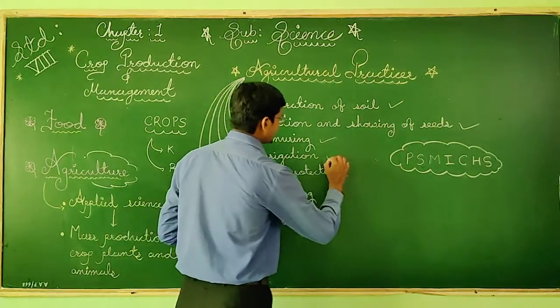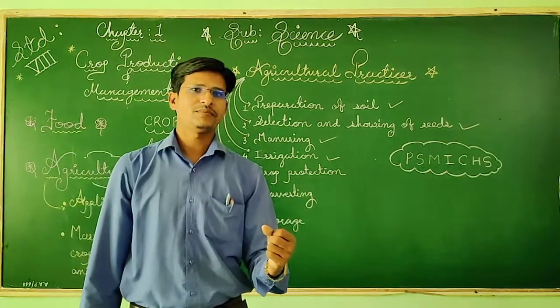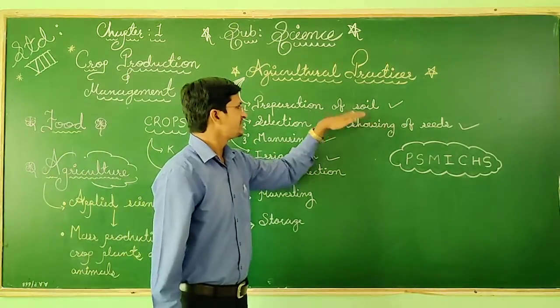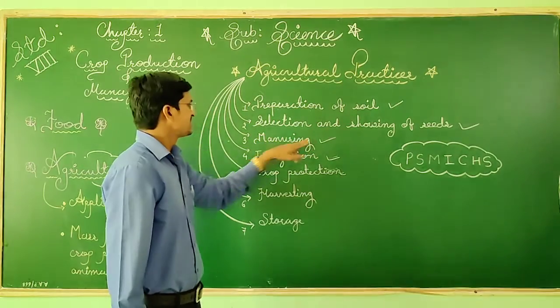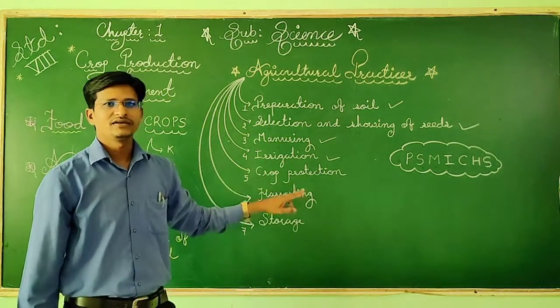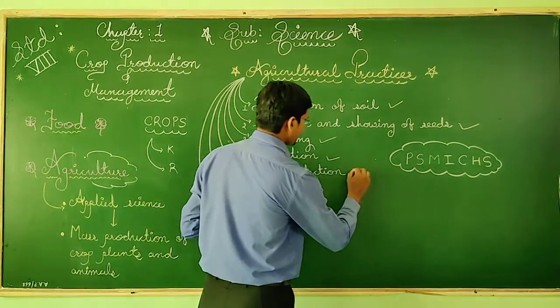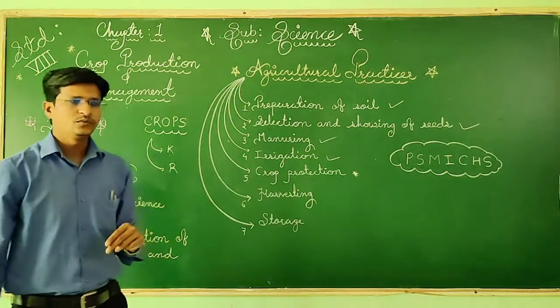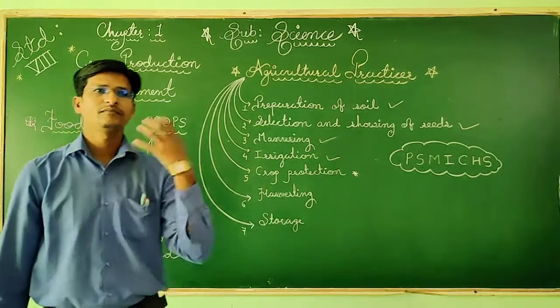Then the fourth step is I, irrigation. Irrigation means we give water when we have completed three steps: preparation of soil, sowing of seeds, and manuring. Then we give water. Next, after giving water, this is very important because we need to protect the crop from many things.